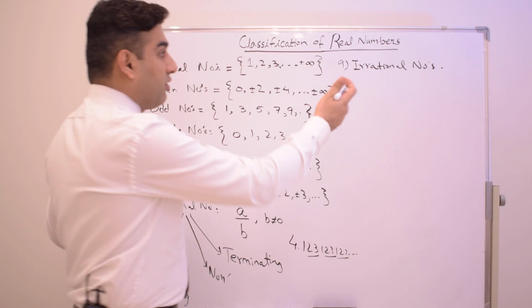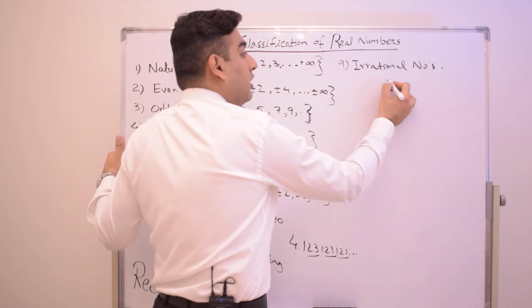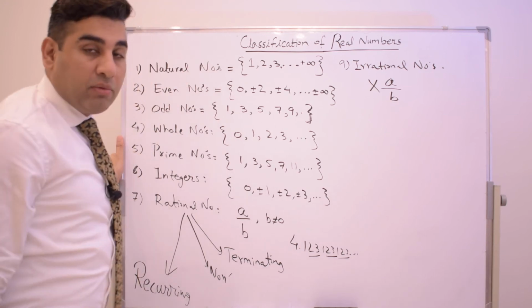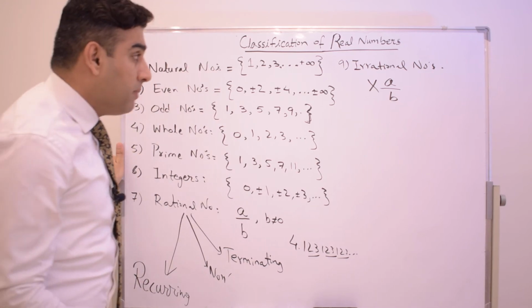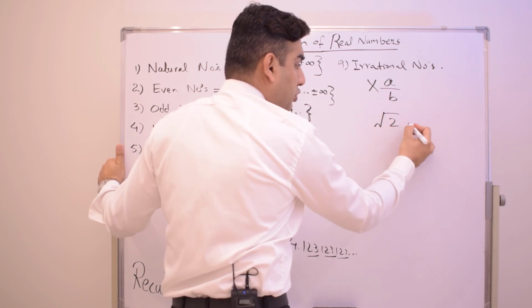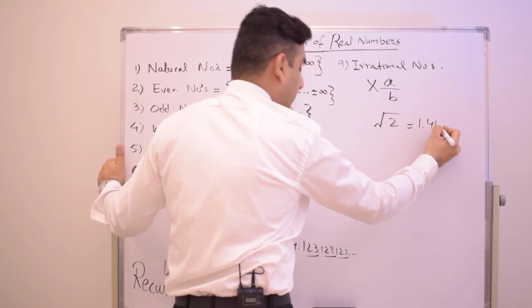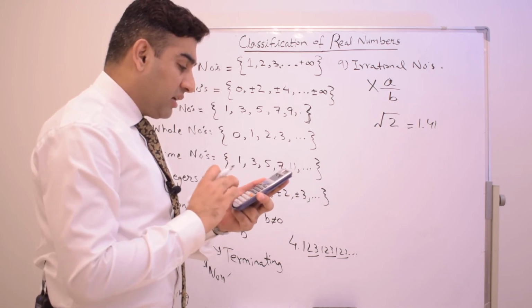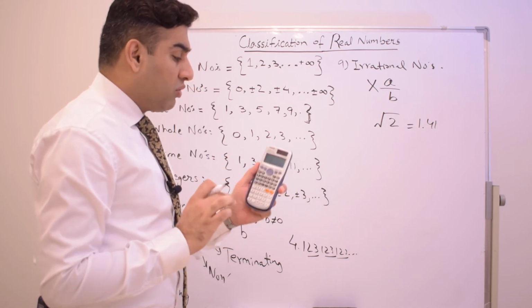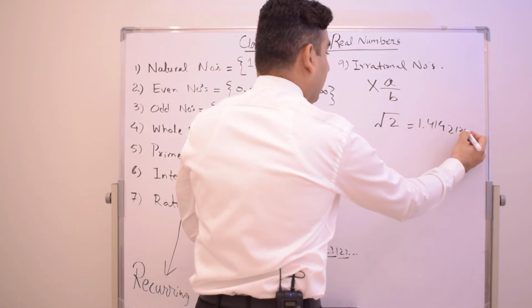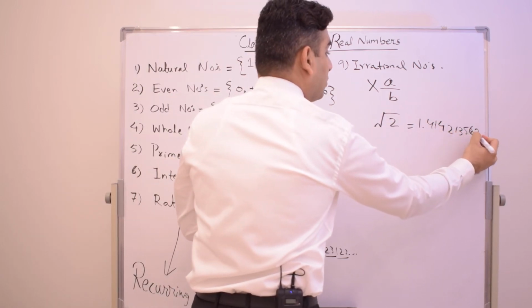What about irrational numbers? An irrational number cannot be written in the form of A over B. It cannot be written in the form of a fraction. For example, the square root of 2 is about 1.41. If I use my calculator, the exact answer of the square root of 2 is 1.414213562562 and continues.